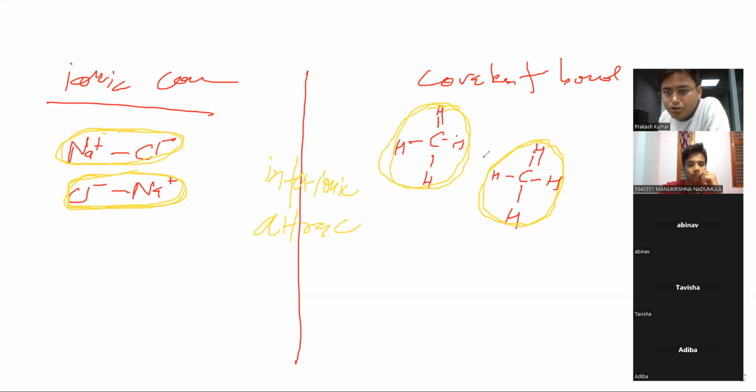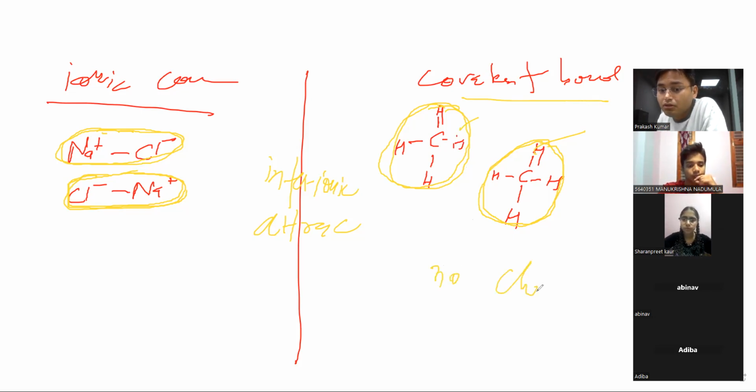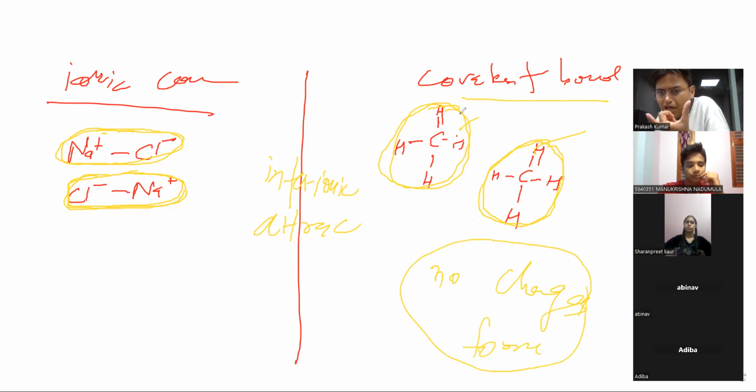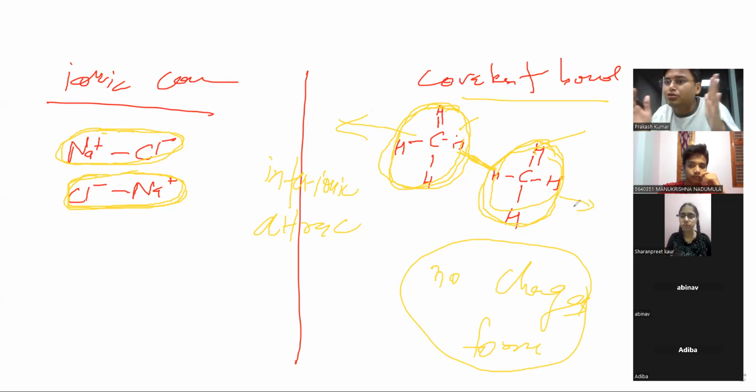So now there is no attraction between this CH4 and this CH4. Is there any attraction between this CH4 and this CH4? No, sir. Why? Because covalent bond में sharing होता है, and in sharing there are no charges formed, right? So यहाँ कोई charge नहीं है. So ये CH4 का अपना strong strength है, इस CH4 का अपना strong strength है, but there is no attraction between them. So if I want to heat up, अगर हम इसको heat करेंगे, तो जो attraction है नहीं भी है, कोई फर्क नहीं पड़ता. They will easily get away. आसानी से दूर चले जाएंगे.